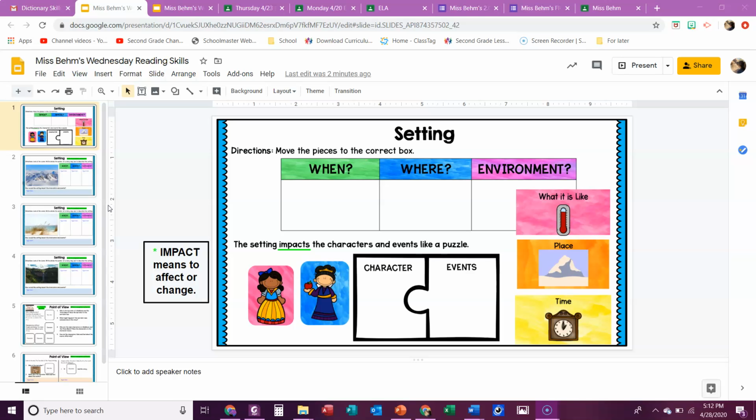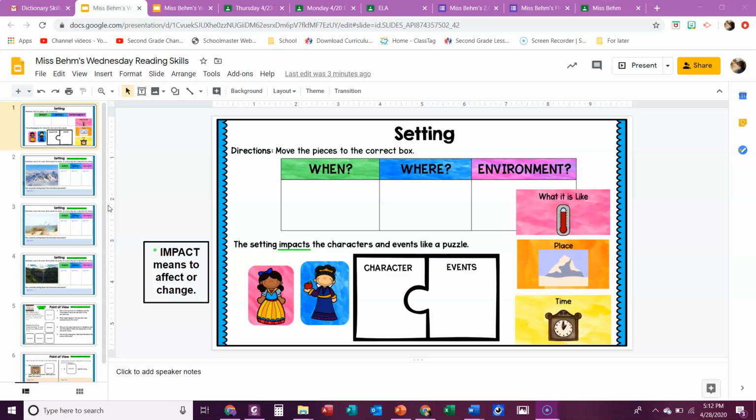Today is all about setting, and setting is when something took place, where it took place, and like the environment. Okay, so when we're talking about when, we're talking more about time. When we're talking about where, we're talking more about the place. And the environment is like, what is the climate like? It's kind of going more in detail about where it is. What about the temperature of the area?